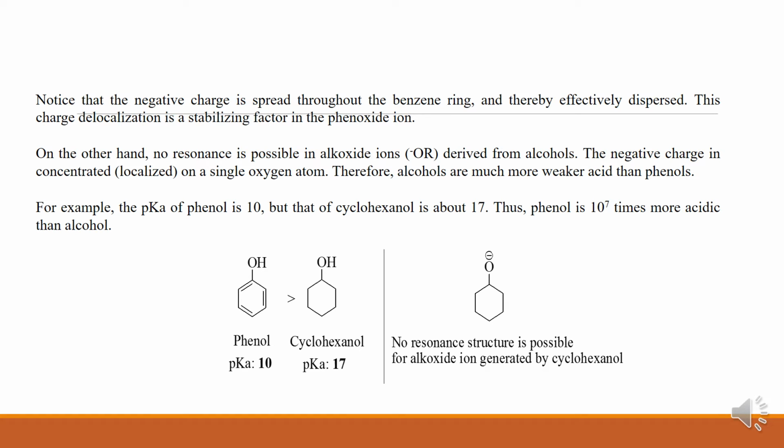For example, the pKa of phenol is 10, but that of cyclohexanol is 17. Thus phenol is 10 to the power of 7 times more acidic than alcohol, because cyclohexanol has a higher pKa value. Comparing with phenol, it is less acidic because no resonance structure is possible for the alkoxide ion generated by cyclohexanol.